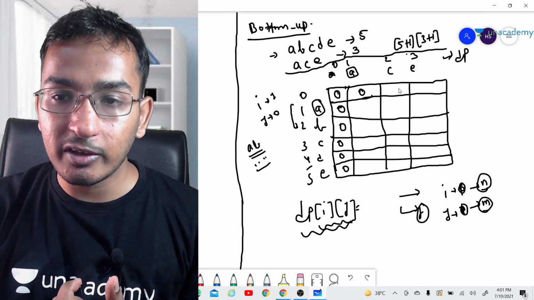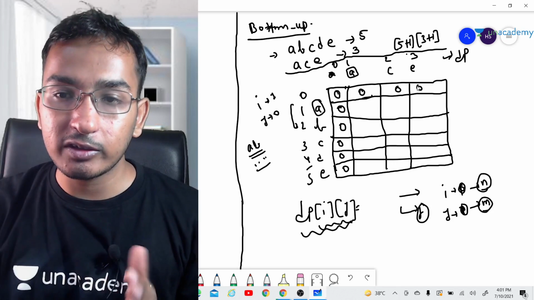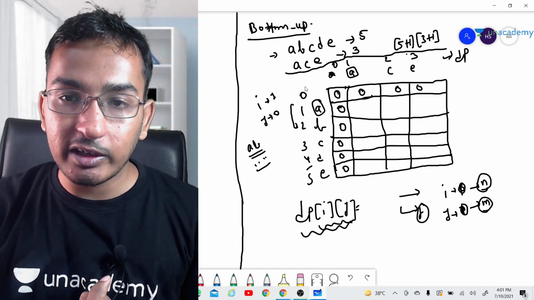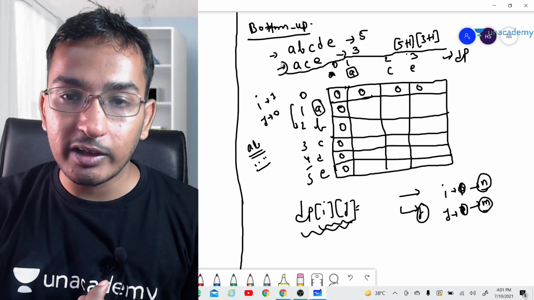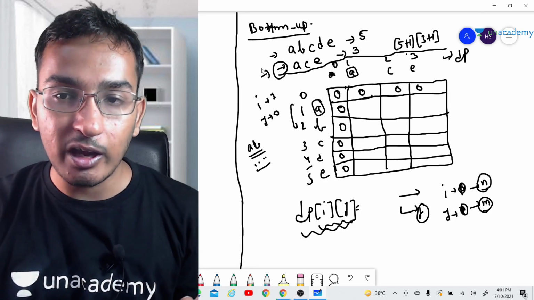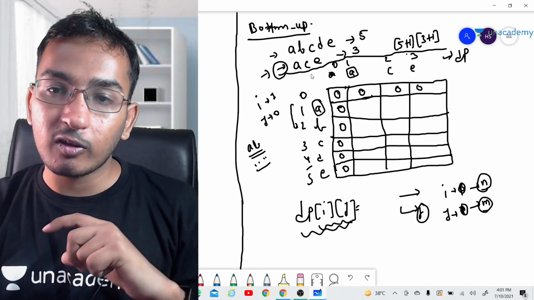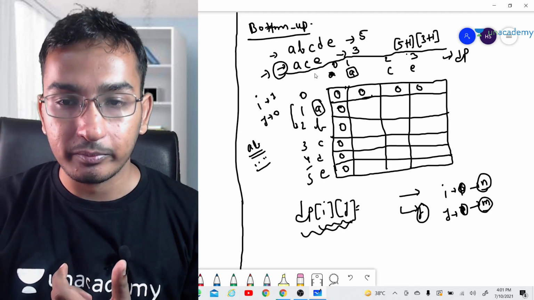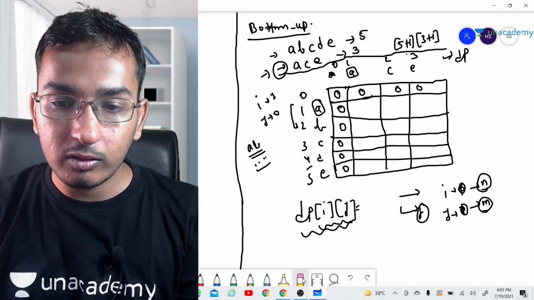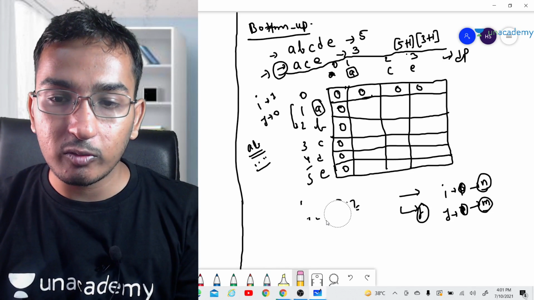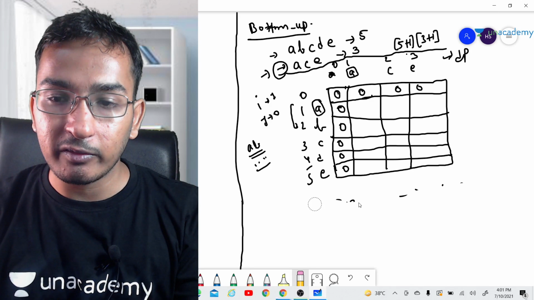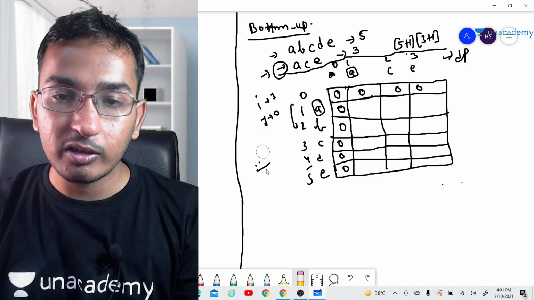In a similar fashion we will have 0 in the first row as well, because now we are increasing j, the index of this string, that is ACE, and the first string is empty. This is the meaning of our first row and first column. Now, for every i and j we are going to match our characters of the strings in the manner we matched previously.